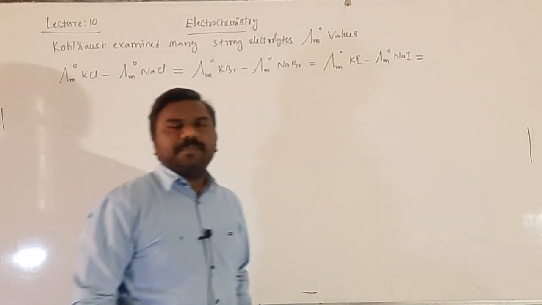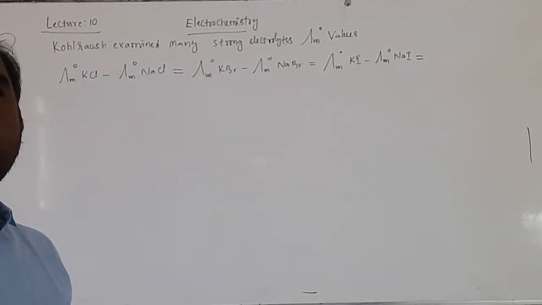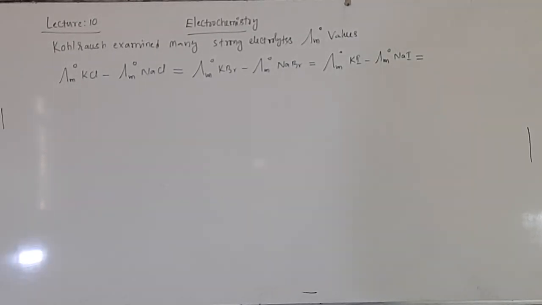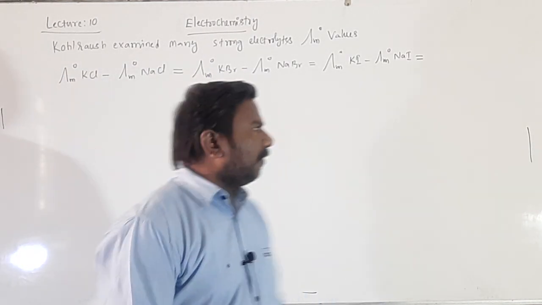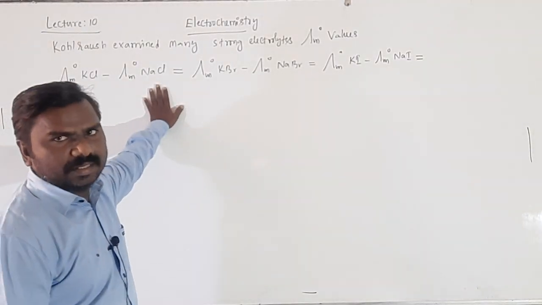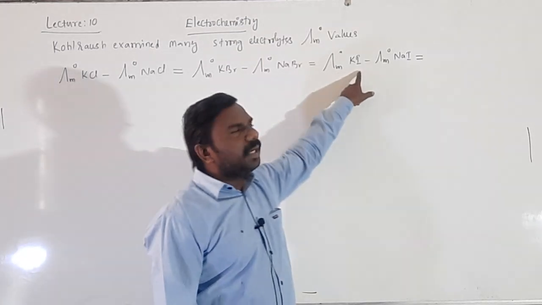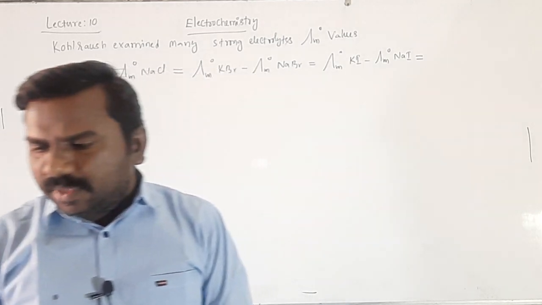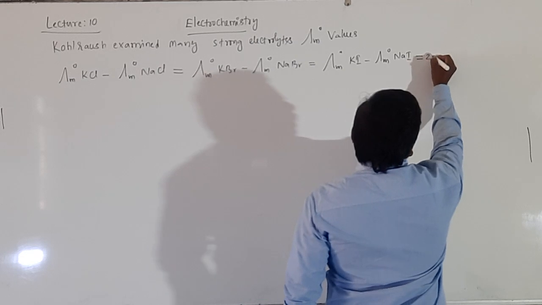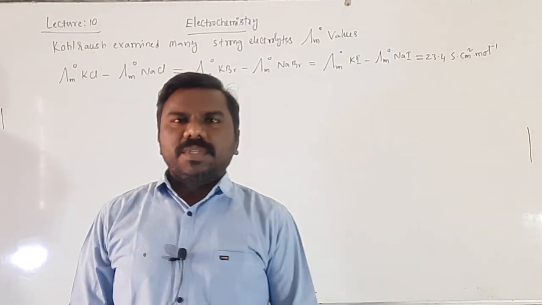He studied these three. It means the limiting molar conductance of KCl minus NaCl is equal to the limiting molar conductance of KBr minus NaBr, and the limiting molar conductance of KI minus NaI will be almost the same, that is 23.4 Siemens centimeter square mole inverse. Getting? He observed like that.